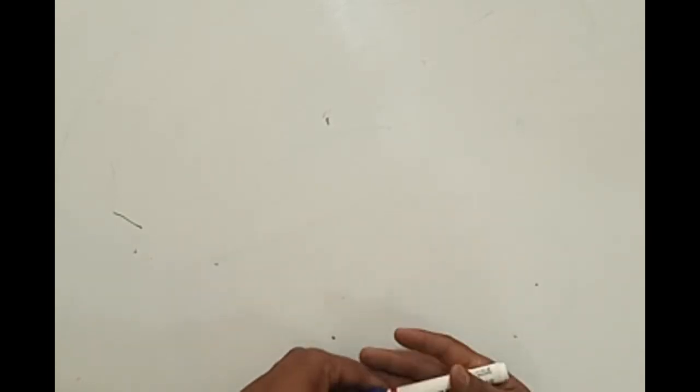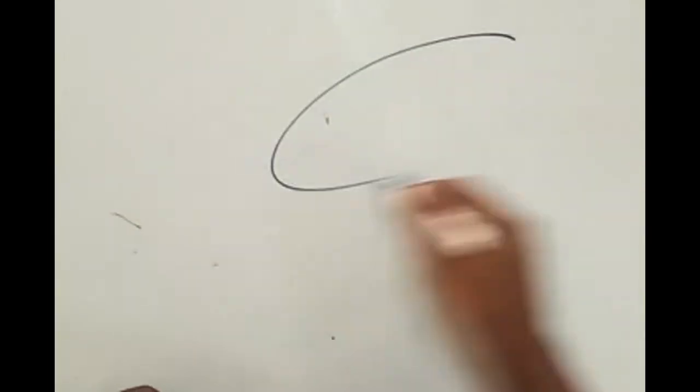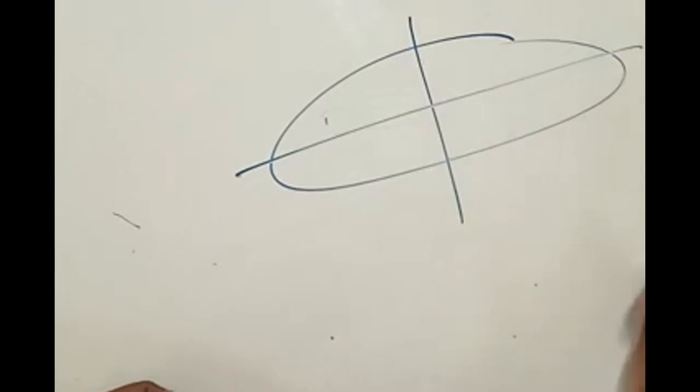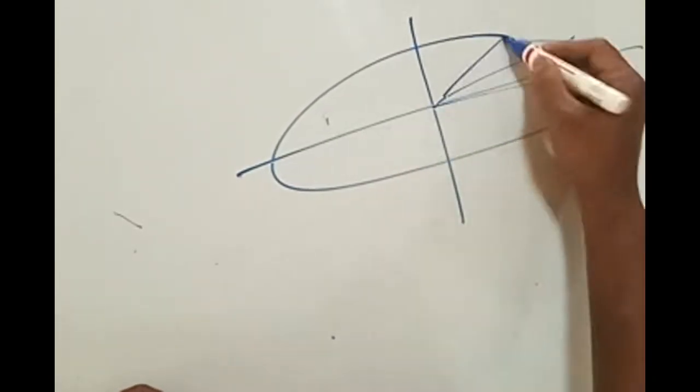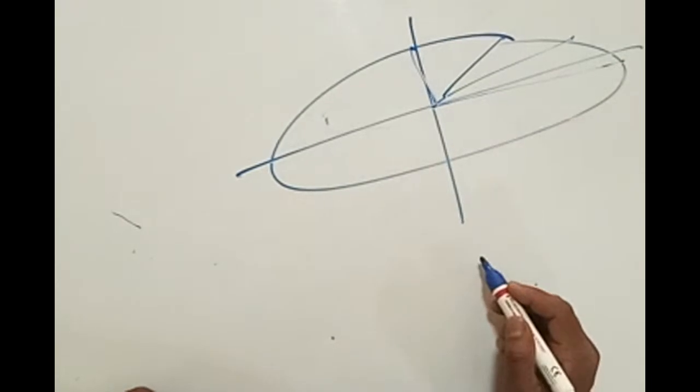Third law. Do elliptical orbits have equal radius? No. Radius in elliptical orbits means something like this. Where is the equal radius here? This length is different, this length is different, this length is different, this length is different.